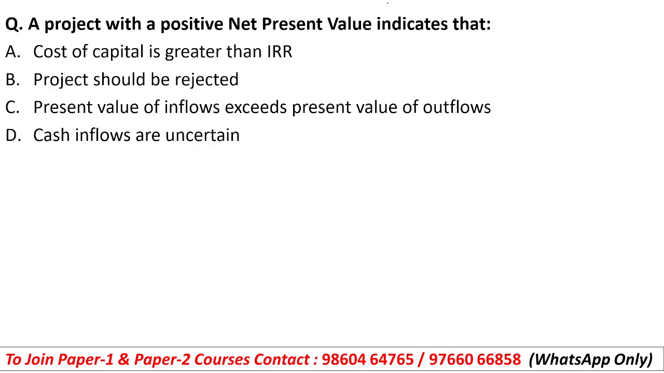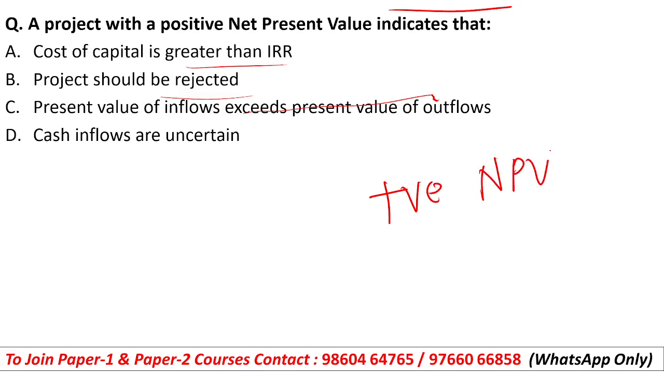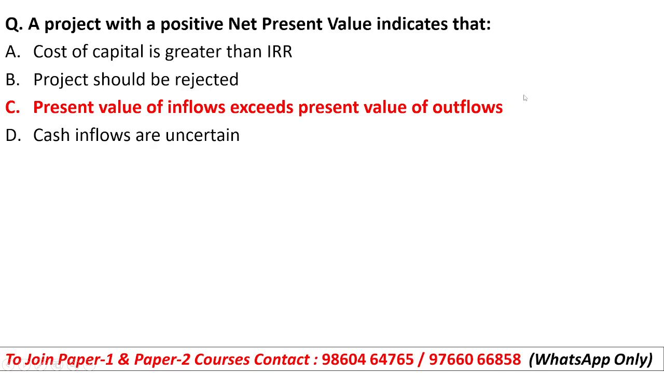A project with a positive net present value indicates that cost of capital is greater than IRR. Project should be rejected. Present value of inflows exceeds present value of outflows. Cash inflows are uncertain. So students, if there is a project which has a positive net present value, in such a case the project is not rejected, it is generally accepted. Cost of capital is greater than IRR, so this will not be there. Cash inflows are uncertain, so this will also not be there. Our right answer will be the present value of cash inflows is greater than present value of cash outflows. So option C will be correct here.